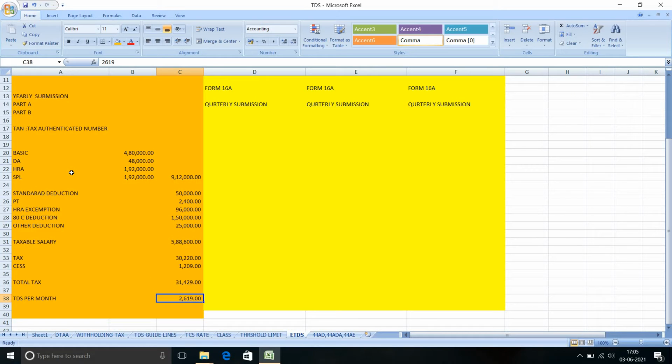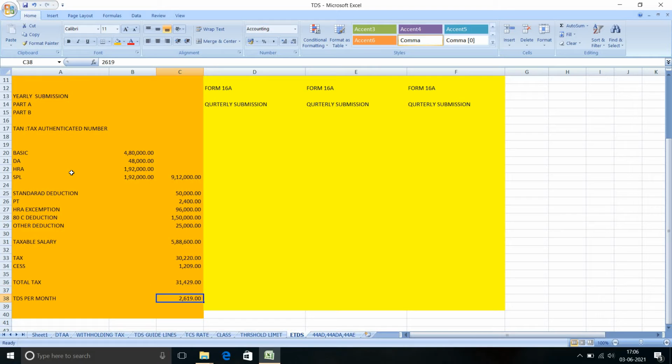The employer deducts it on a monthly basis from the employee's salary. I divide it by 12 months, so each month it will come to 2,619. This amount the employer has to deduct from the employee's salary.